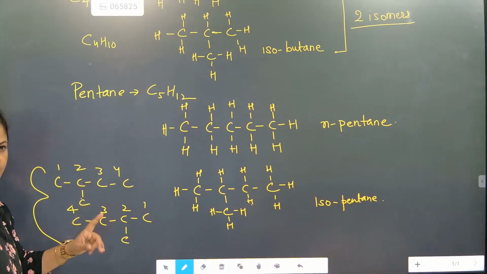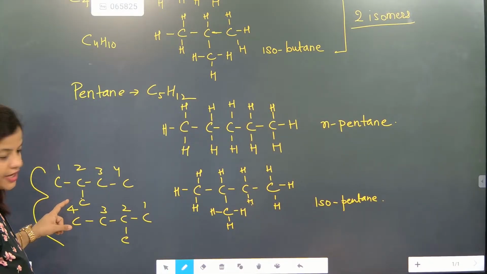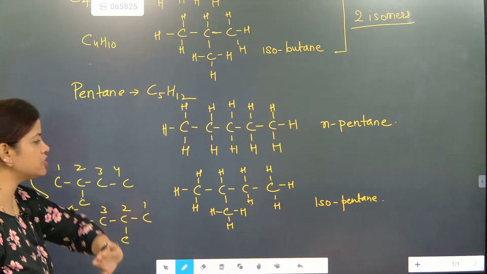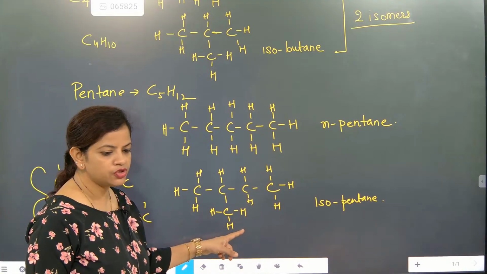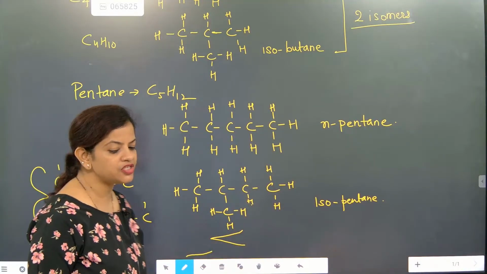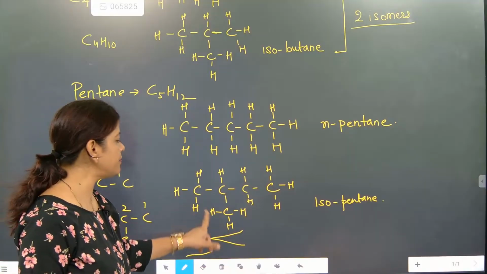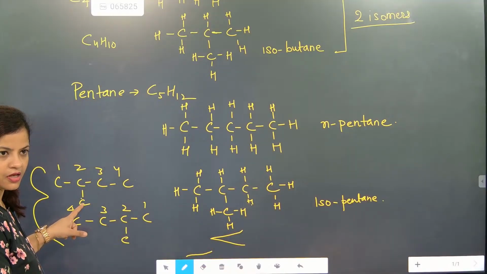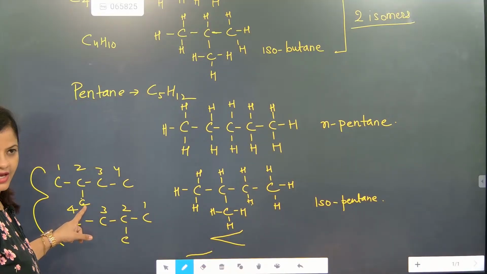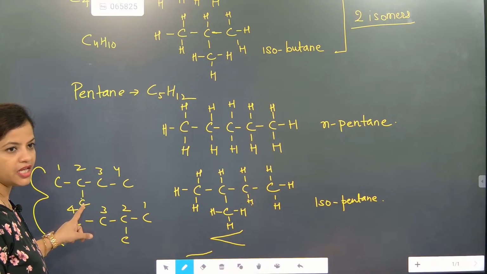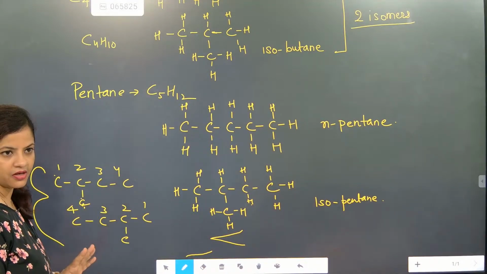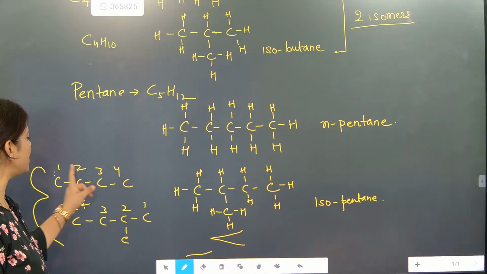Everyone please pay attention here. When you start here, 1, 2, 3, 4. The moment I put the first branch, I am putting the carbon exactly here. Correct? So the moment I put carbon here, it got first priority and I started numbering from here. Understood? So how many are there? 1, 2, 3, 4.